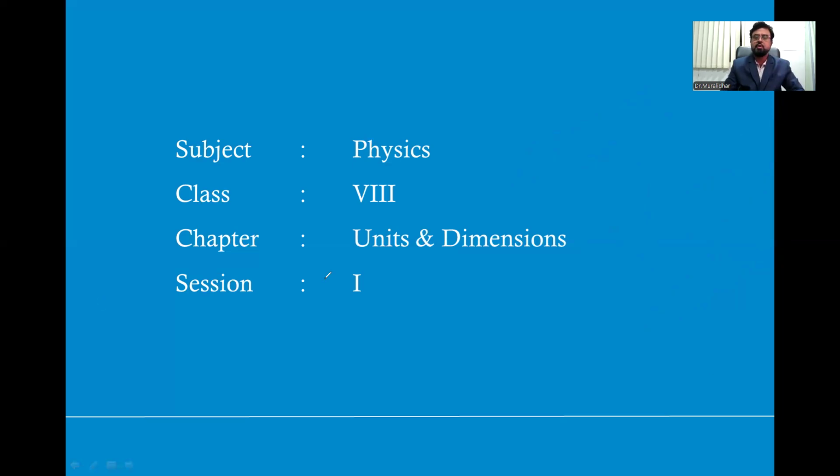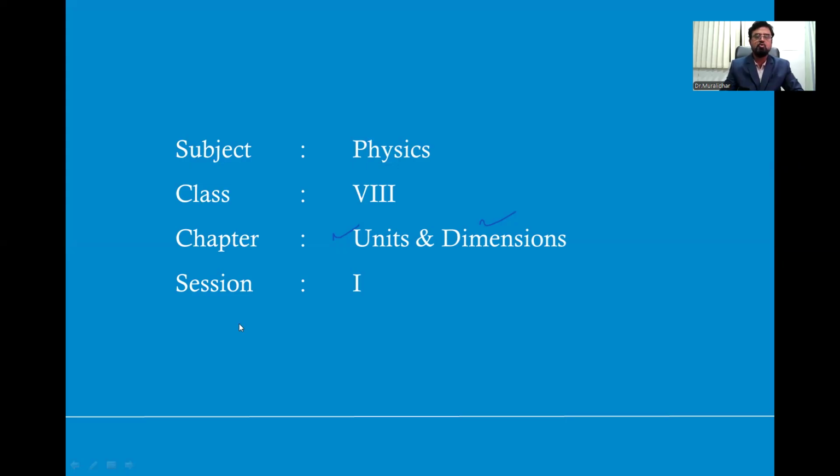Then we'll move to today's topic. See, the topic name is given here for the chapter, units and dimensions. So there are 2 different words, different concepts and different applications, right? Already you learned about units in 6th and 7th classes. Same, we'll recall once again. After reading about units, we'll move to dimensions immediately, right?